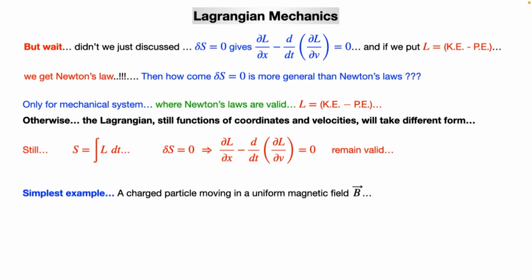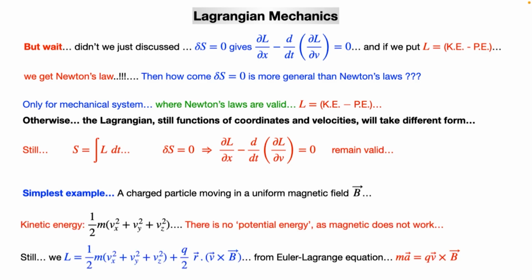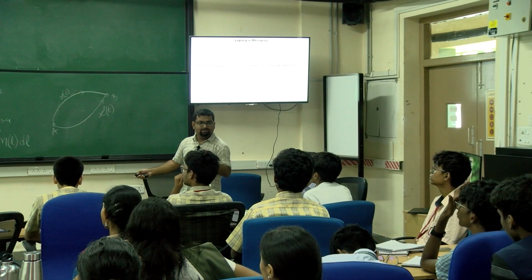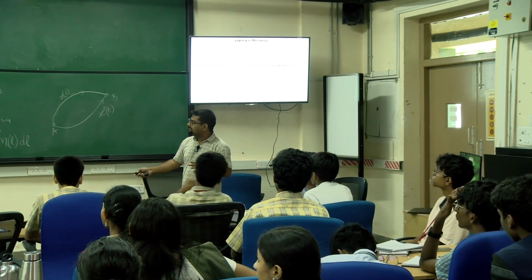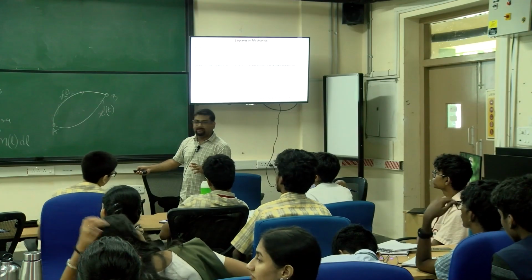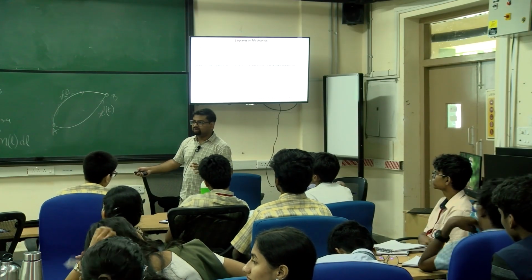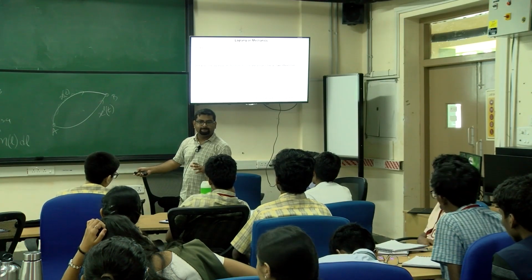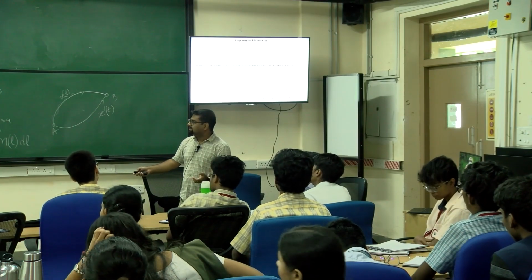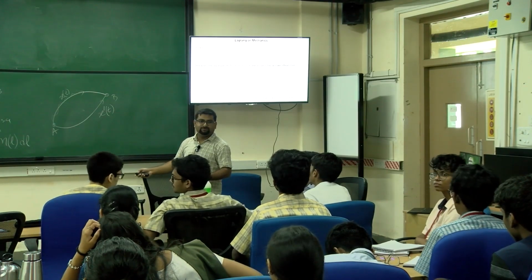Okay? A simple example will be, let's say, a charged particle moving in a uniform magnetic field. In that case, we know the kinetic energy, but there is no potential energy because the magnetic field doesn't do work, right? The particle always travels perpendicular to the field, exactly. But then, if we believe that this is a correct Lagrangian, we don't know how we get there, but this is not the potential, we just put it there for some weird reason. If we then solve this type of equation, we get the correct force equation. I think you know this equation. This is called the Lorentz force. I think in class 12 we will see that. But starting from this Lagrangian, you can get the Lorentz force law.